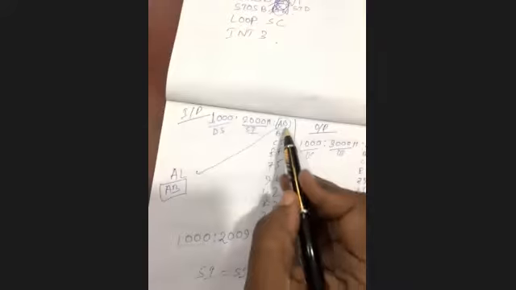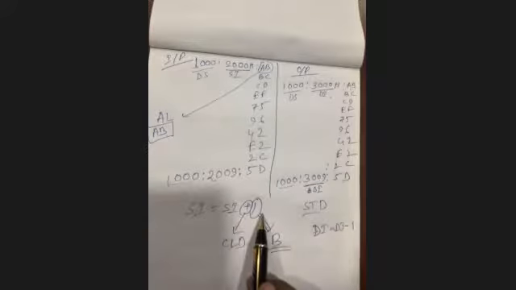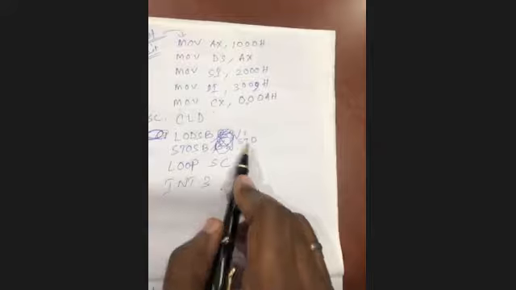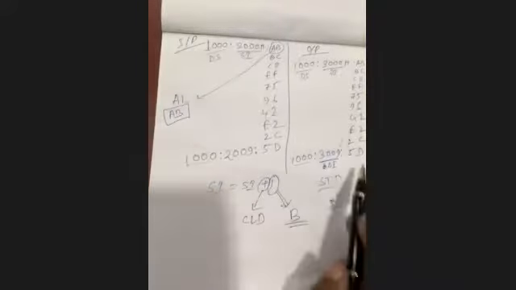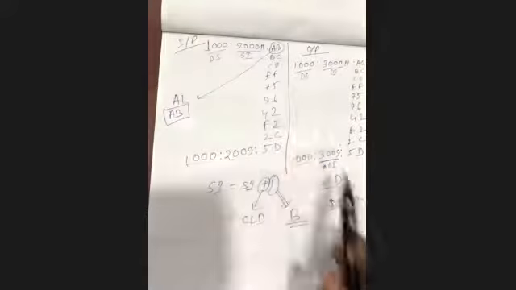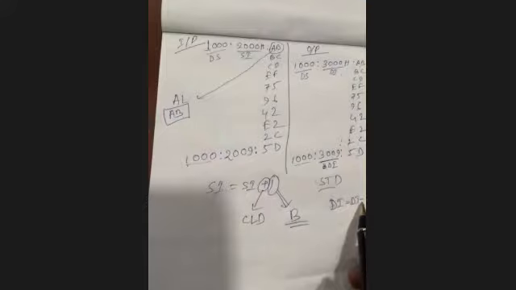Loop SC over here. So what will happen? First, the direction flag will be 0. Loads B means this AB will be coming into the AL, as well as SI is increased by SI plus 1. After that, STD means set direction flag. Stores B means this AL content is coming into the DI memory location, 5D, and DI is DI minus 1, because STD sets the direction flag, so it will not be plus, it will be minus.